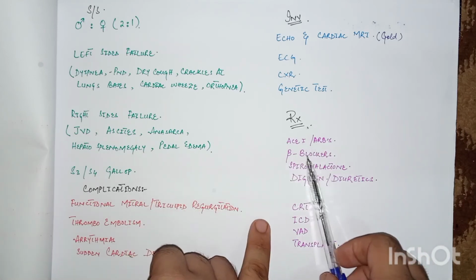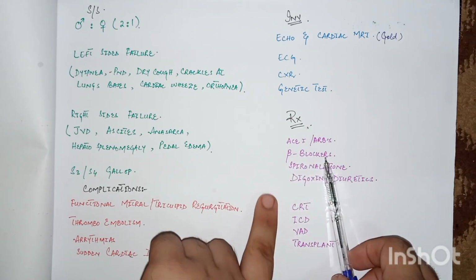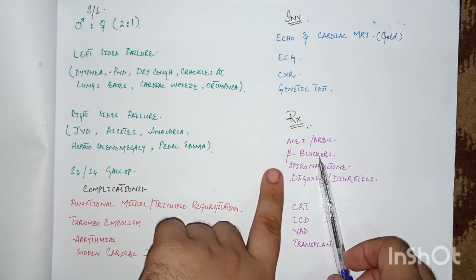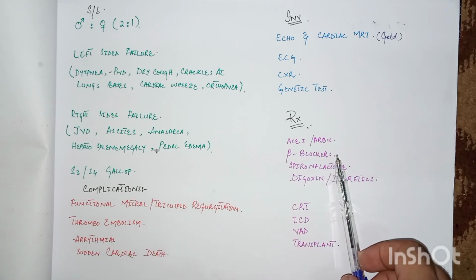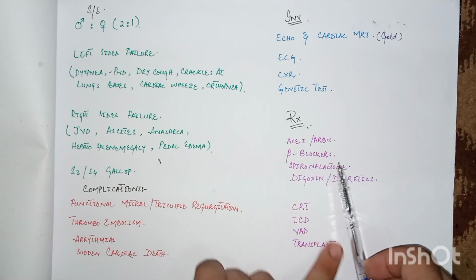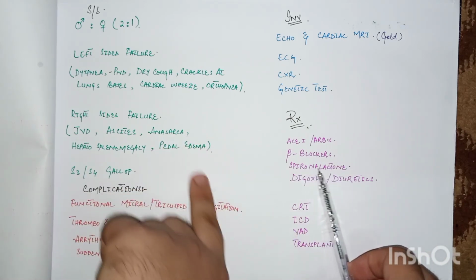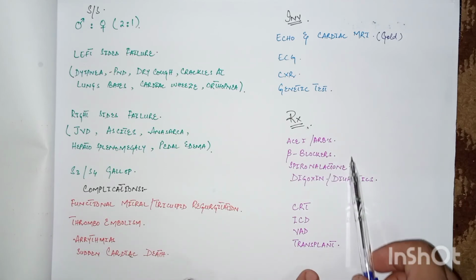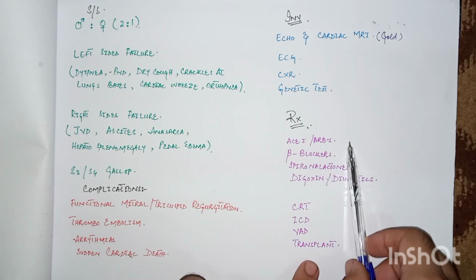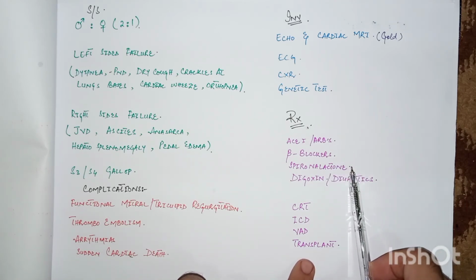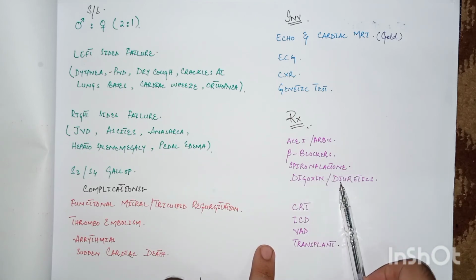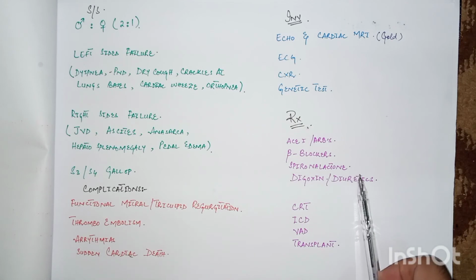The others are beta blockers like metoprolol, bisoprolol, and carvedilol, which are an integral part of the therapy. When the ejection fraction is below 35%, spironolactone can also be used. These drugs improve the mortality in these patients, while digoxin and diuretics are used for symptomatic relief and do not improve the mortality.